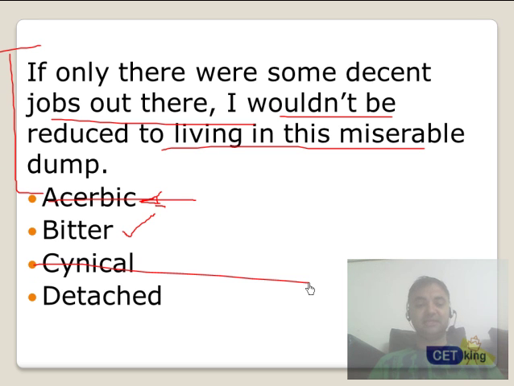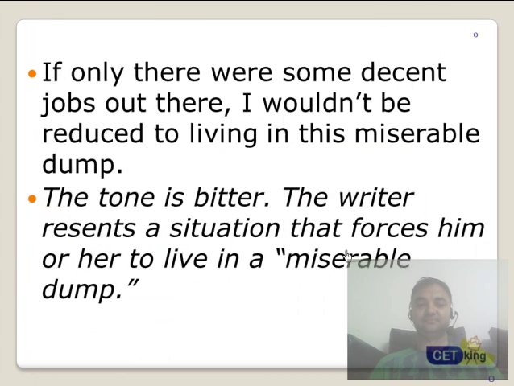Cynical is like we talked about earlier, about other people, not about himself. He is skeptical about other people. Detached? No, he's not detached at all. He's talking about his miserable situation. So the answer would be bitter. Why? Because of the miserable dump, what he calls his home.